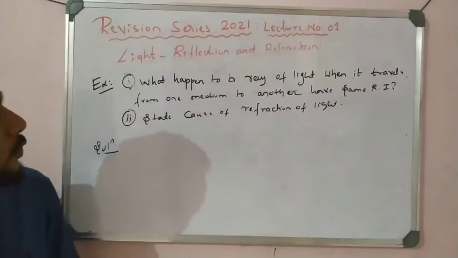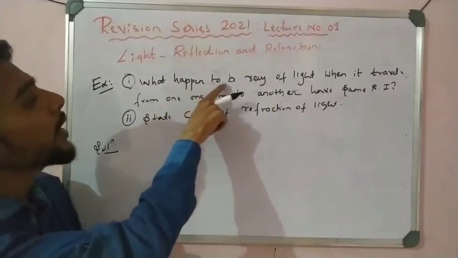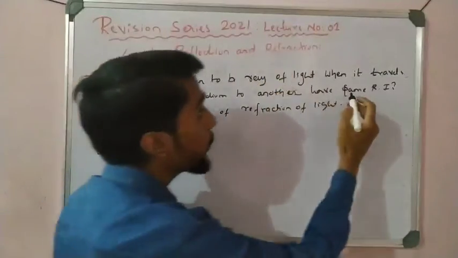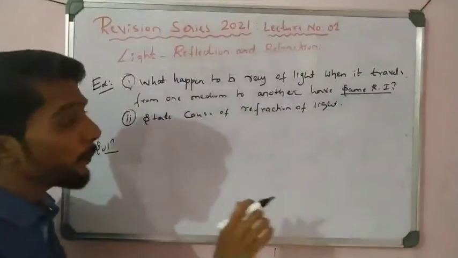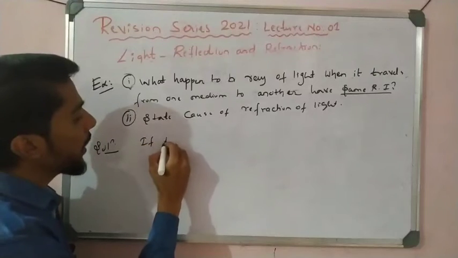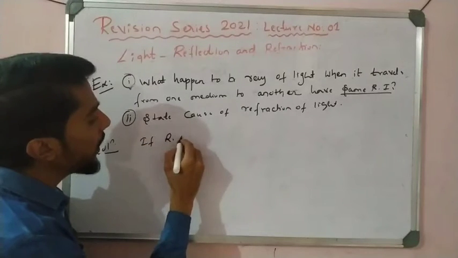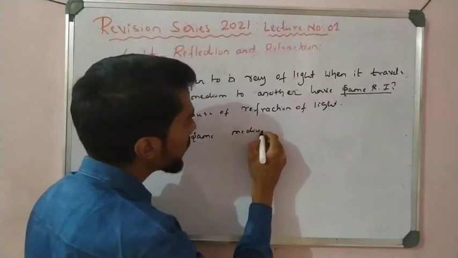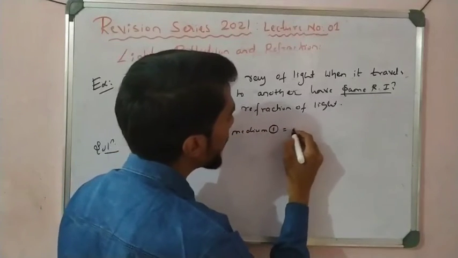Right, so see here, first one: what happens to a ray of light when it travels from one medium to another medium, but the refractive index is the same? If the refractive index is the same, it means medium 1 is equal to medium 2.